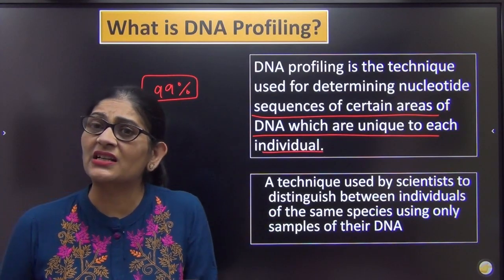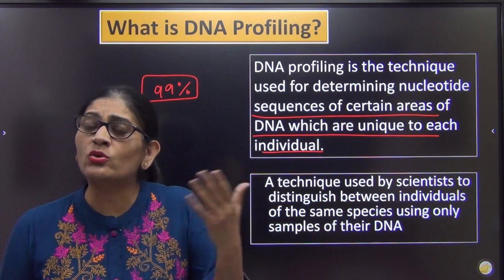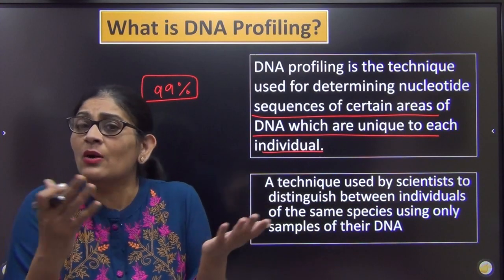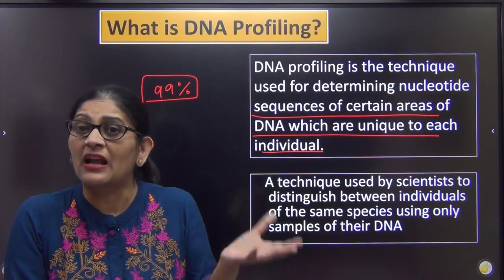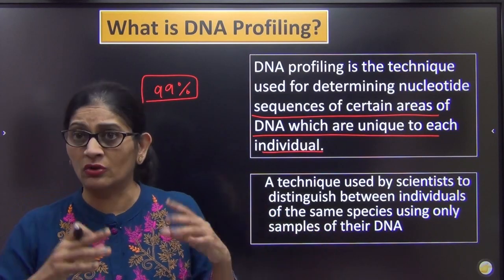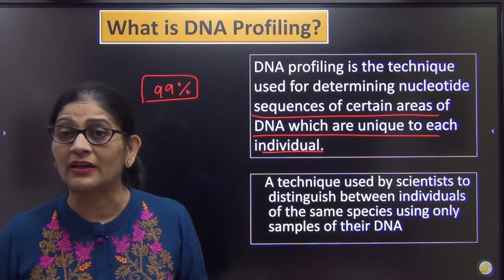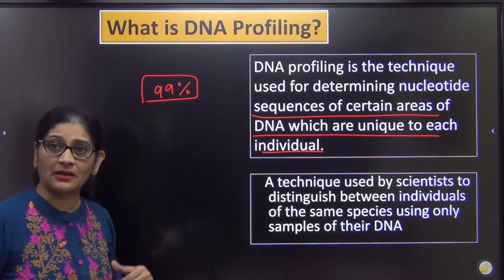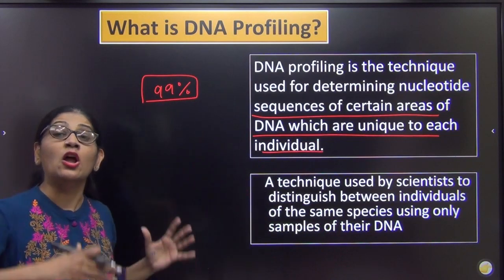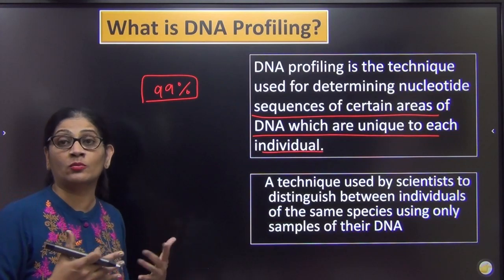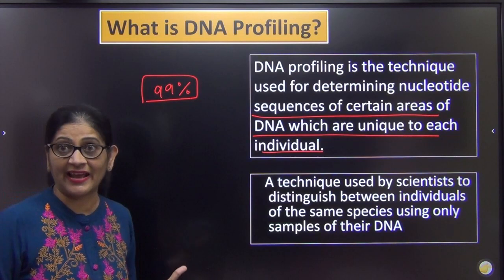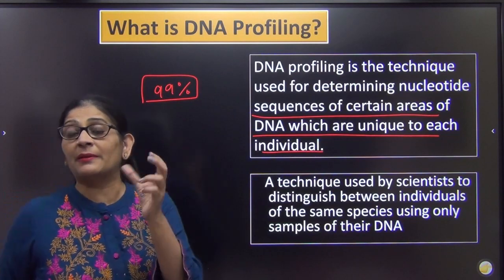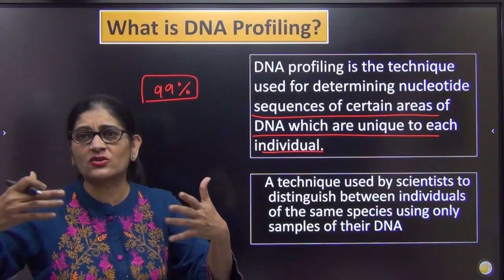So those characters which are found in everyone, why compare them? Because from them we will never find differences. We will not be able to identify or distinguish one individual from the other. Since more than 99%, we almost say 99.9%, of the genes of two individuals are alike, in DNA fingerprinting we never compare those DNA sequences.